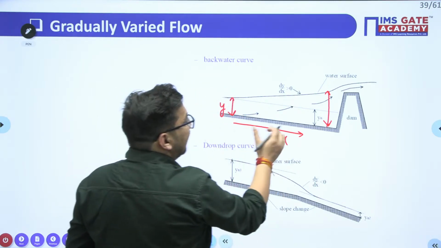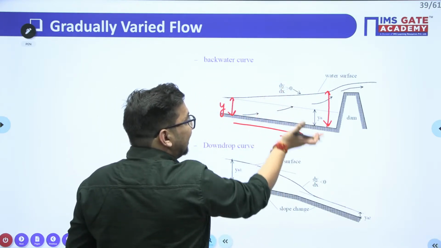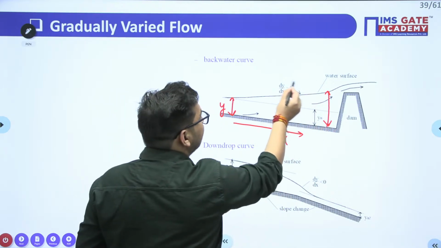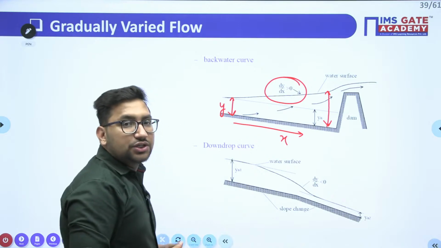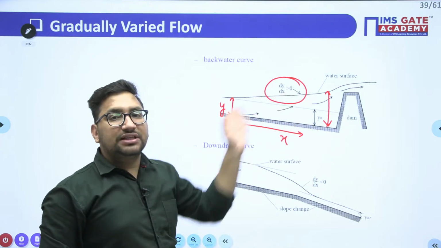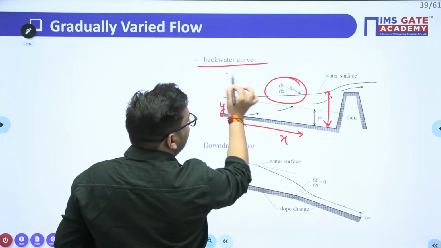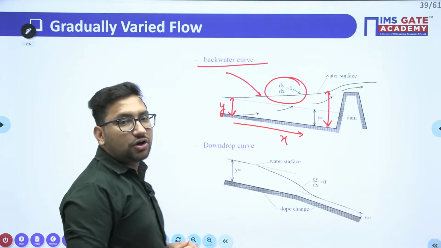Now here you can see, let's suppose this is the x direction and depth is y, you can see here that the depth is going to increase with respect to this x value. So here the dy by dx will be positive. So if your depth of flow is increasing with the length, you will say that particular curve is a backwater curve. This is a backwater curve.